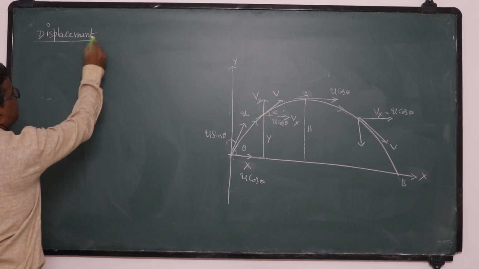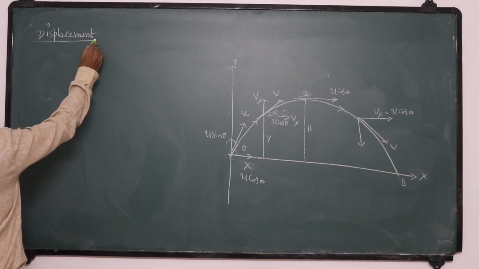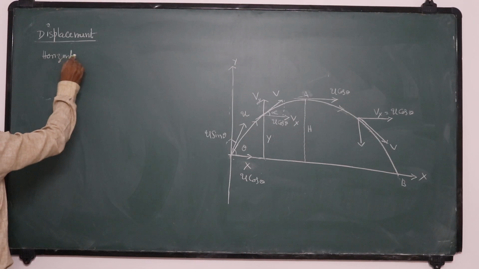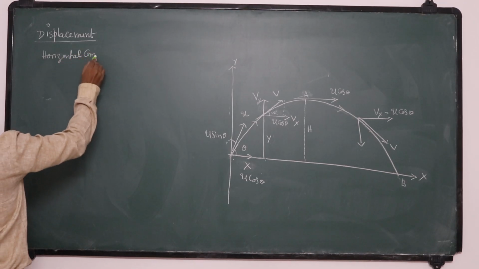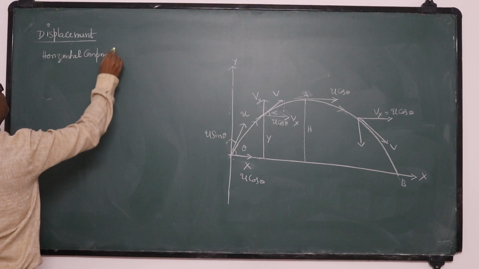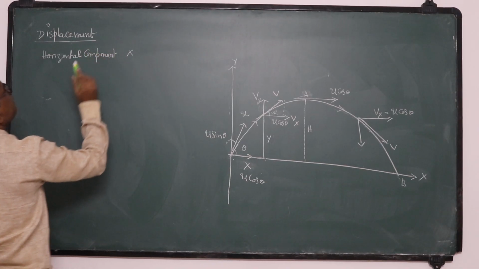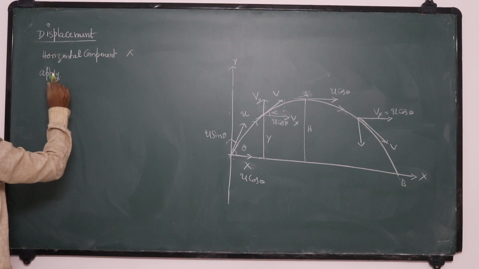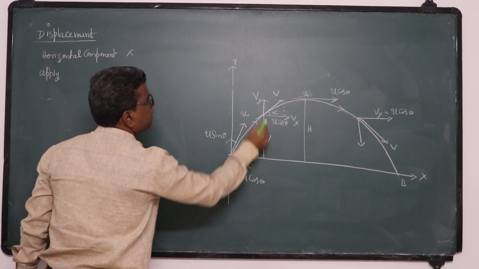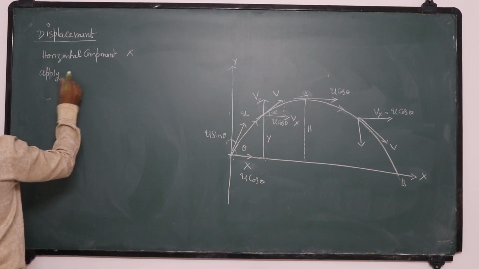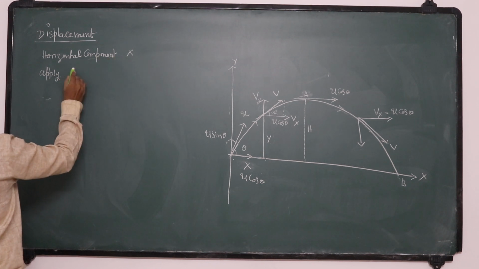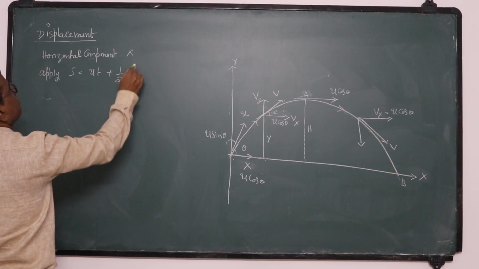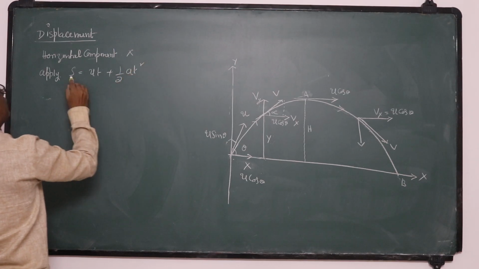We have a horizontal component and a vertical component. So the horizontal component, let it be x. This is the horizontal displacement after t seconds. To get the horizontal displacement, apply s is equal to ut plus half at square, along the x axis.